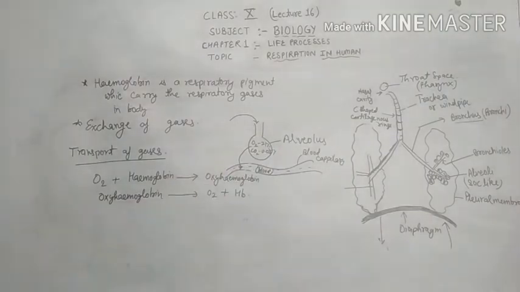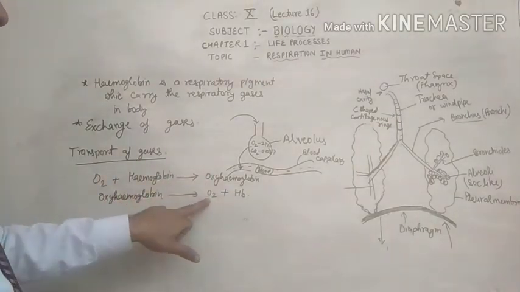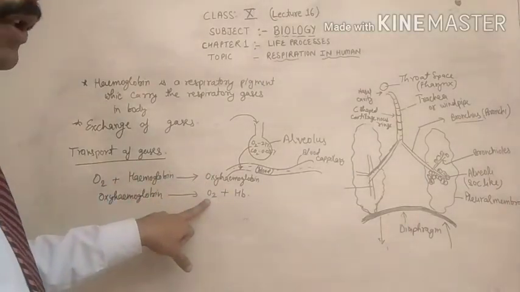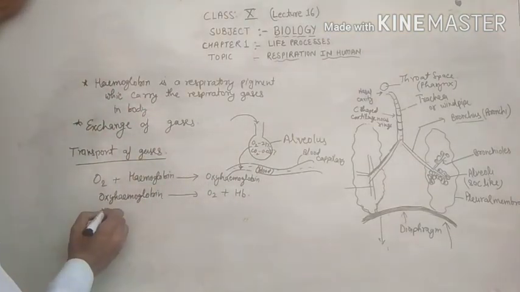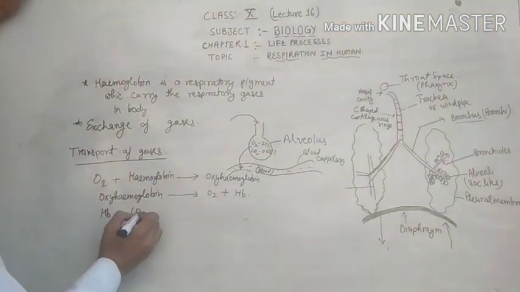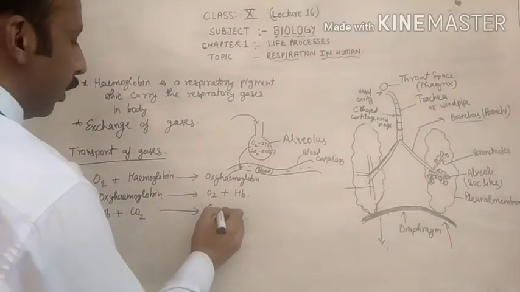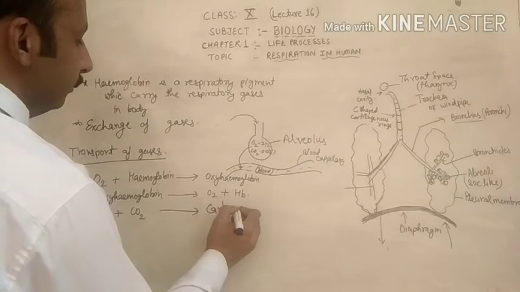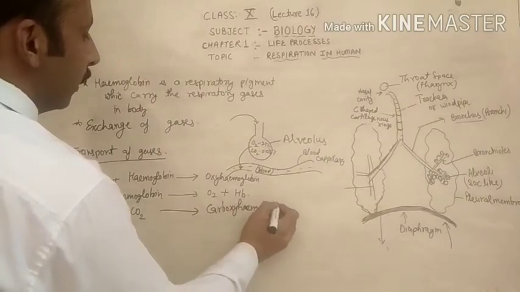Then when the oxyhemoglobin dissociates or breaks down into oxygen, the oxygen gas will be absorbed by the cells, and hemoglobin will combine with CO2. Hemoglobin will combine with CO2 and form carboxyhemoglobin.